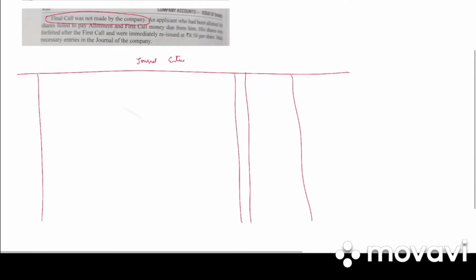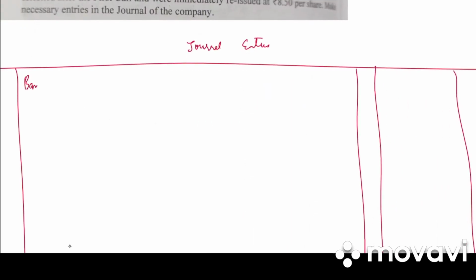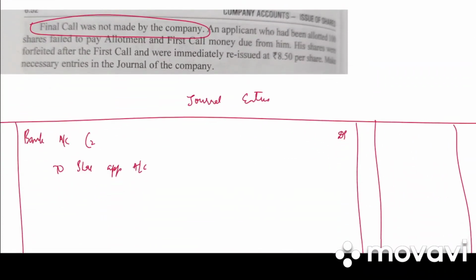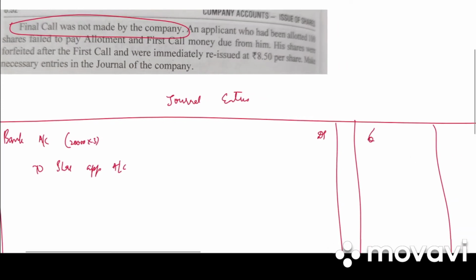What is the first entry? Application entry. Bank account debited to share application account. How many shares do we have? 20,000. 3 on application. 20,000 into 3, 60,000 debit, 60,000 credit.